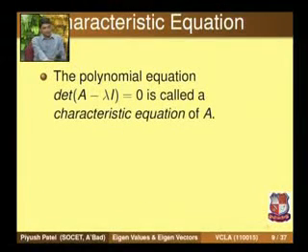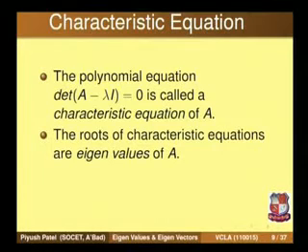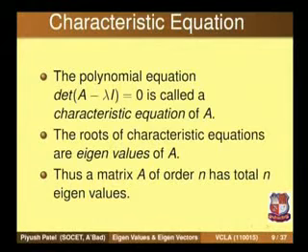So let us formally define the characteristic equation. The polynomial equation determinant of A minus lambda I is equal to 0 is called the characteristic equation for A, and the roots of this characteristic equation are known as the eigenvalues of A.